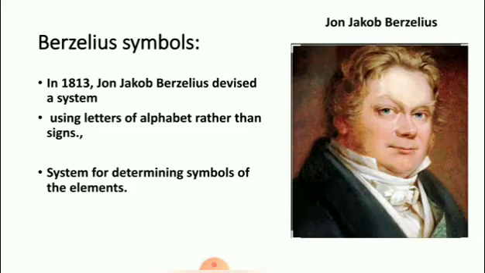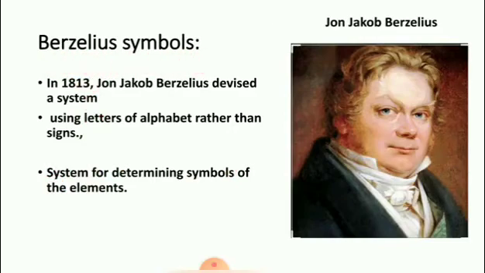In 1813, John Jacob Berzelius devised a system using letters of the alphabet rather than signs. The modified version of the Berzelius system follows under the heading: system for determining symbols of the elements. Now we all are following this system.